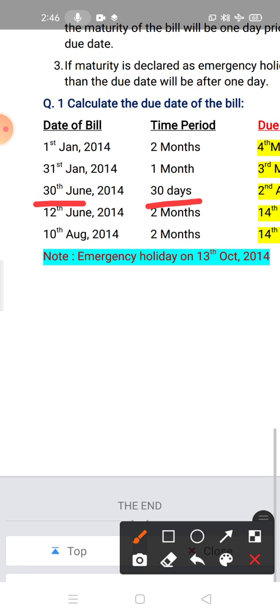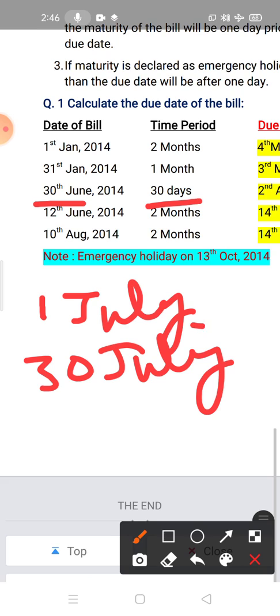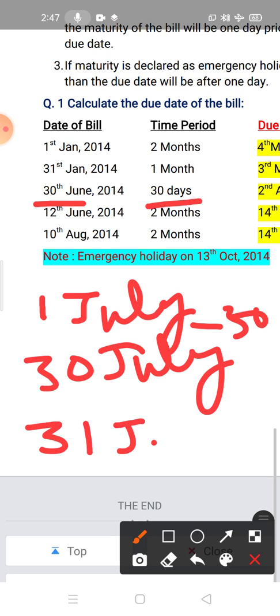It means you have to take the 1st July, so 1st July up to 30 July. Here 30 days will be completed. Now you have to add 3 days of grace. 3 days of grace means 31st July, 1st August and 2nd August. It means the due date is 2nd August.